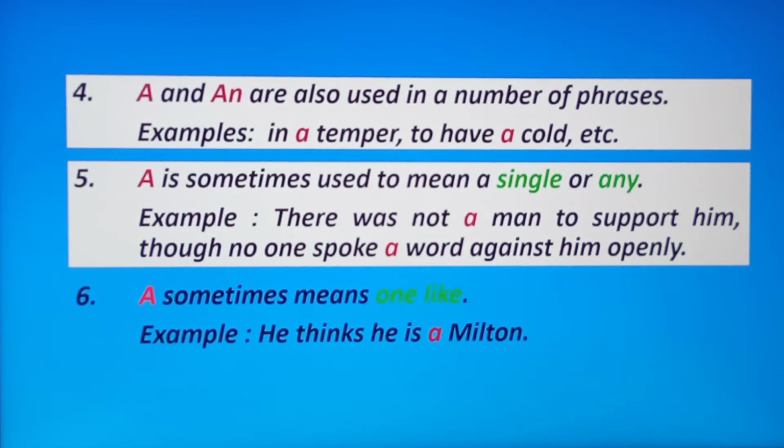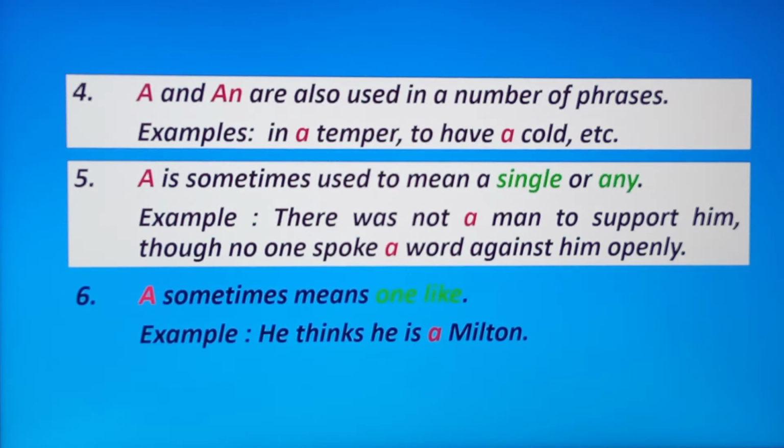For example, there was not a man to support him, though no one spoke a word against him openly. Here the article a is used to mean a single person.